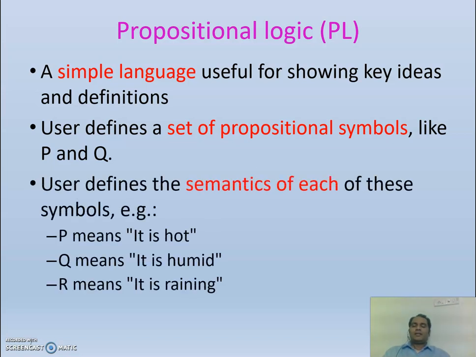For example, it is hot can be represented by P, it is humid can be represented by Q, it is raining can be represented by R. So that meaning is the semantics of each symbol.